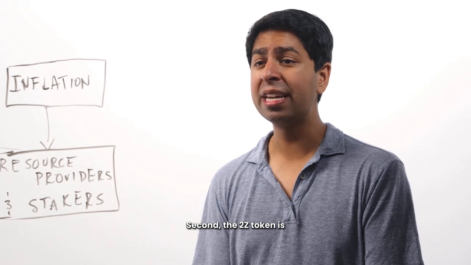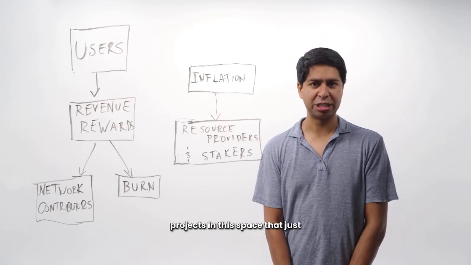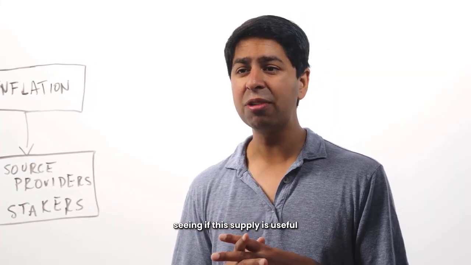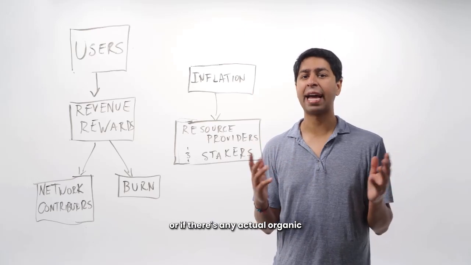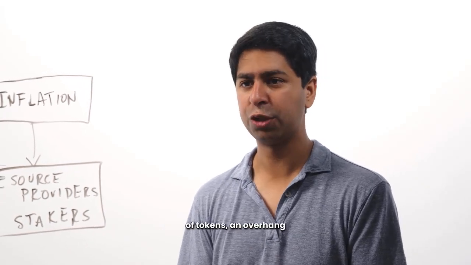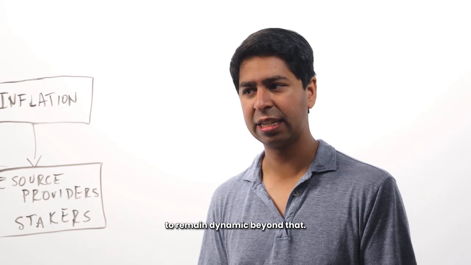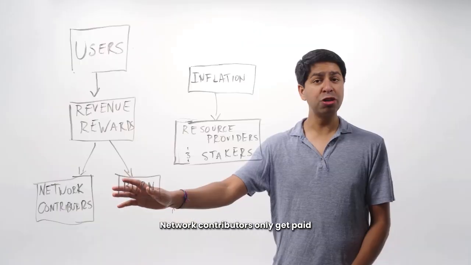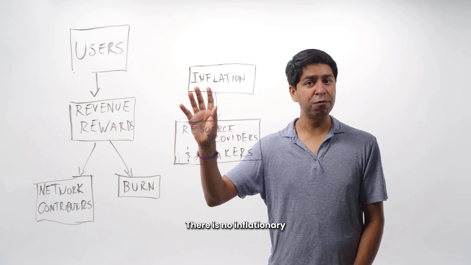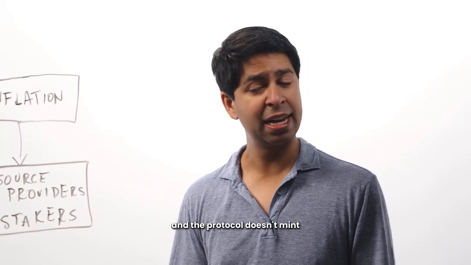Second, the 2Z token is not what I like to call a deep inflationary token. We've also seen many projects in this space that just mint an excess number of tokens for providers of supply without seeing if this supply is useful or if there's any actual organic demand for it. This then leaves the project in a bad state down the road. It leaves them with an overhang of tokens, an overhang of minted tokens distributed outwards, and an inability to remain dynamic beyond that. That's not what this project is either. Network contributors only get paid from revenue and rewards that are organically earned. There is no inflationary minting for them. And so if network contributors don't provide useful connectivity, they don't get paid and the protocol doesn't mint a bunch of excess tokens.